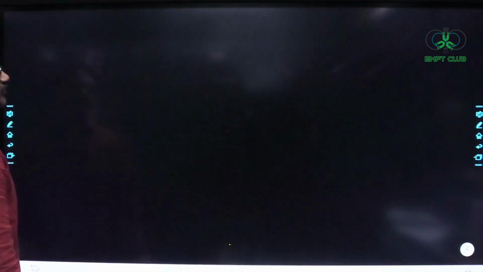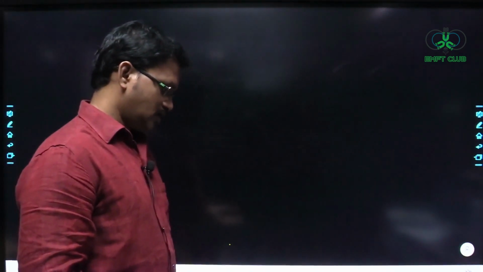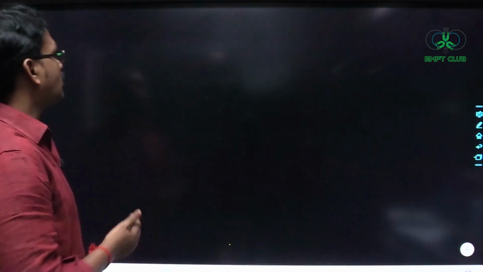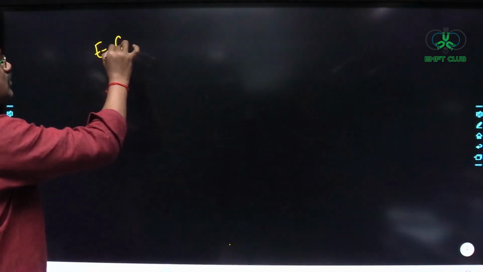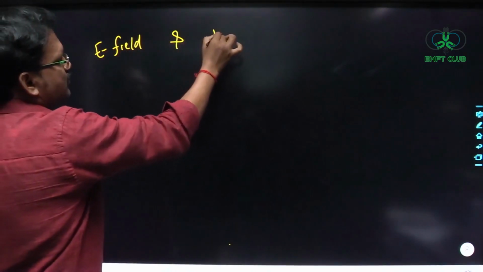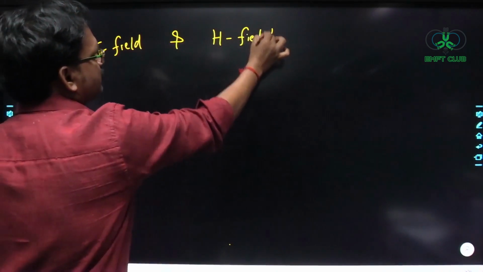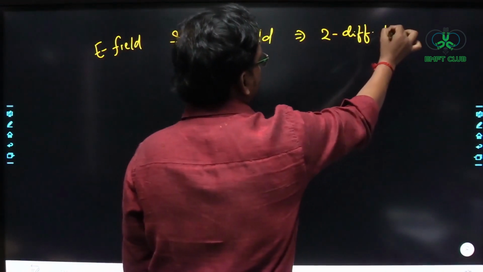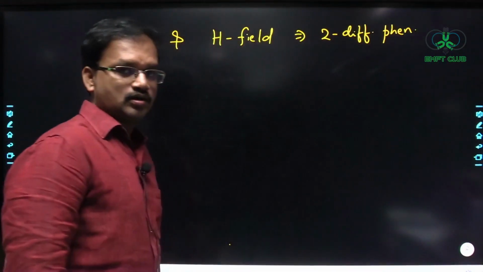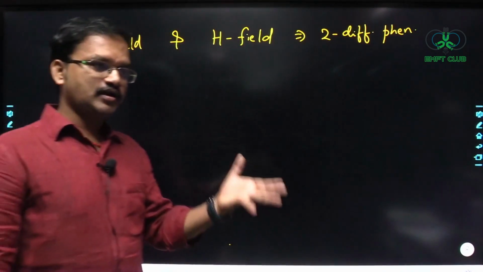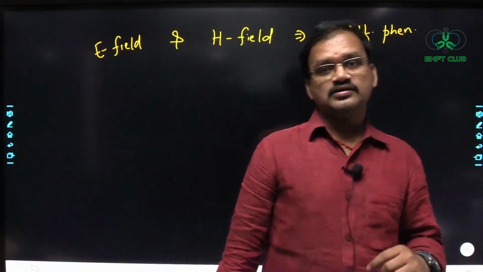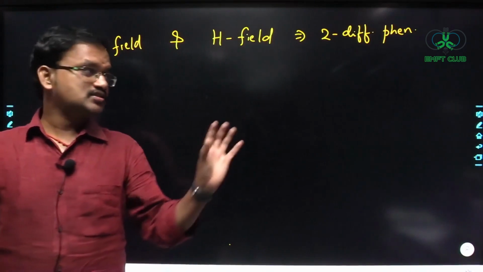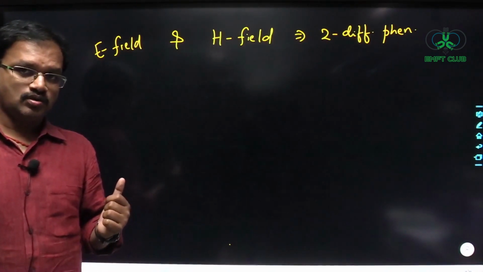Now see here. Previously, in olden days, whenever they discovered the electric field and magnetic field, they thought of them as two different phenomena. That means they treated the electric field separately and the magnetic field separately. They didn't know the relation between the electric field and the magnetic field. So this is the situation initially. Understood?